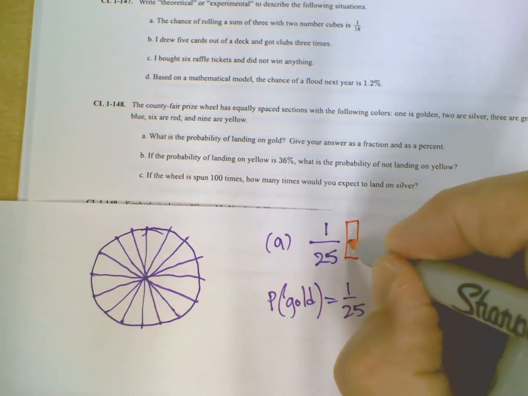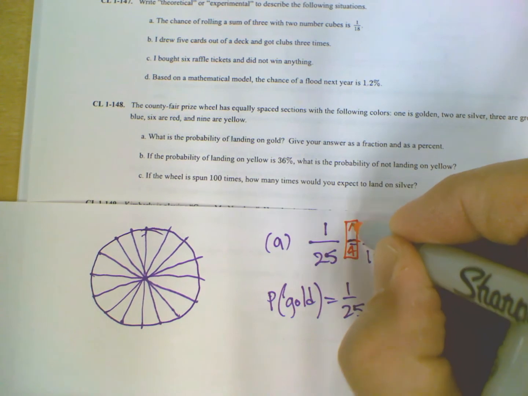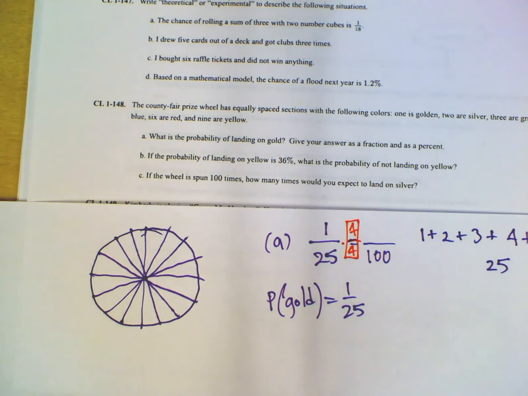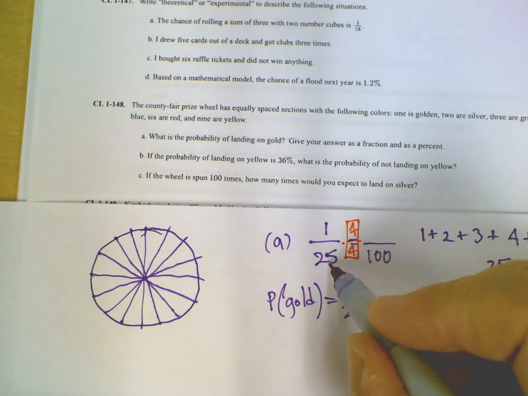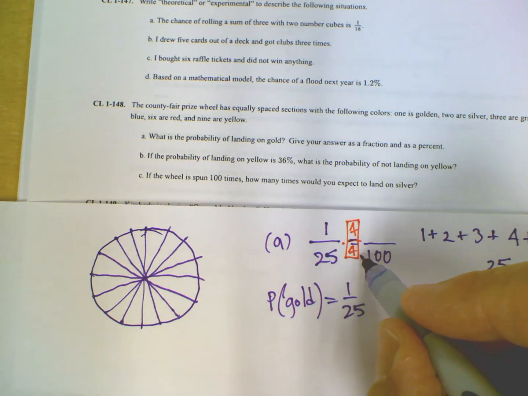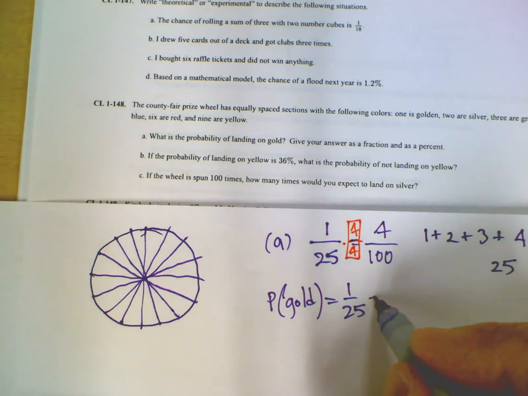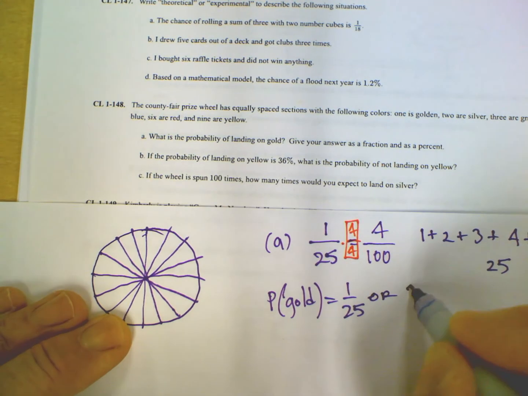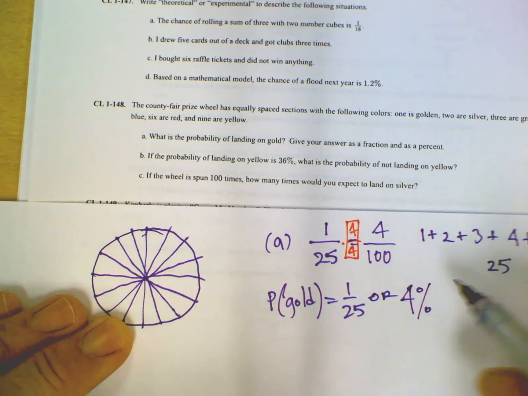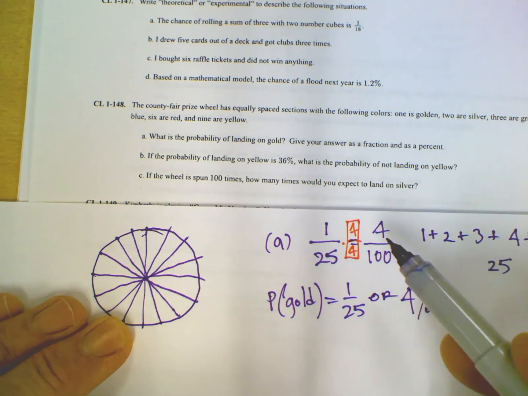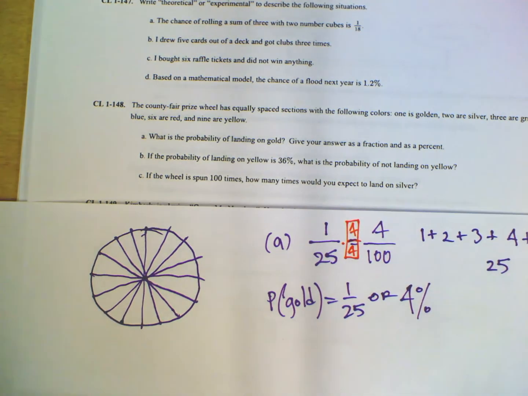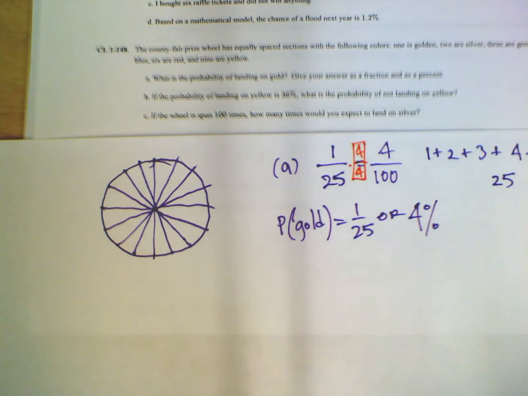In this case, the giant 1 is going to be 4 over 4. Why did I do that? Because I'm looking at 25 times what is 100, and that what was 4. So I end up with 4 over 100. So therefore, the percent would be 4%. If whatever you have over 100, that's the percent. So there's A.